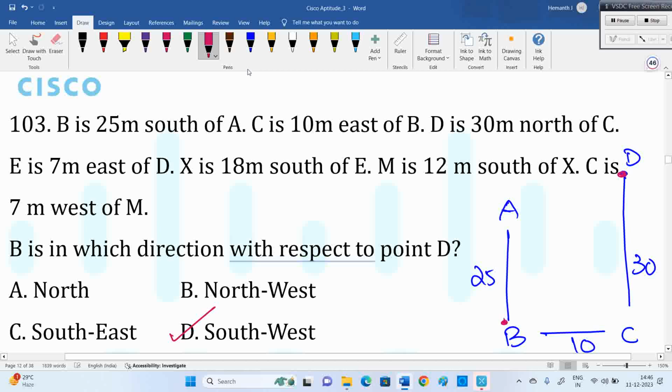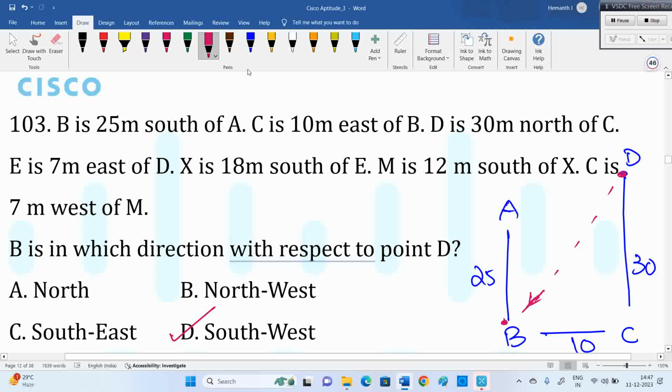We are not completing the diagram. There are still some other statements, E and D related, X and E related, M and X related, C and M, all of which are not required because the question is related to B and D only. It's a waste of time doing or remembering all of them. B with respect to D: from D, B is below and on the left side, so south-west. Automatically, they give another option where you make a mistake. Some people don't read the question properly. Here they're asking B with respect to D.